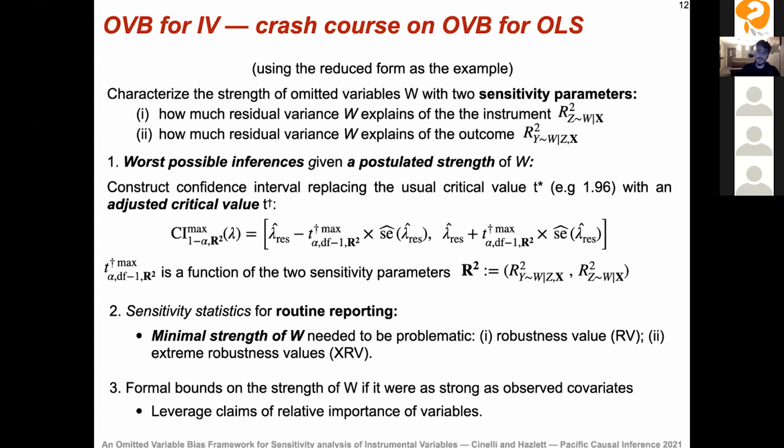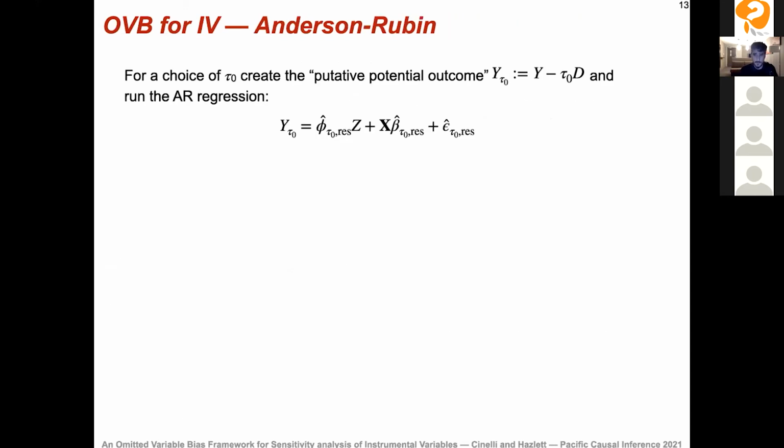So for instance, if we know that a certain observed covariate X should be one of the most important determinants of the instrument variation, then we can use that to put plausible bounds on the strength of W, because W should be weaker than X, for example, or the same strength as X. And vice versa. We're going to see that this example is actually not going to be robust.